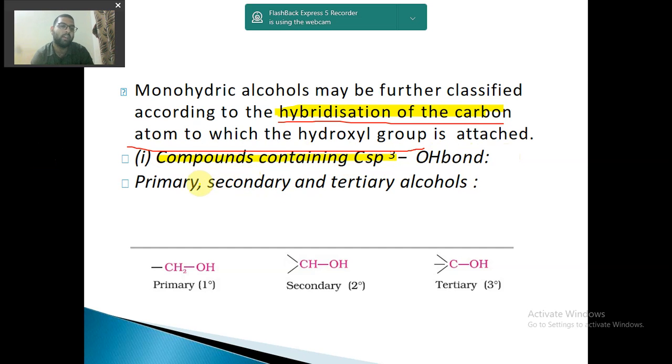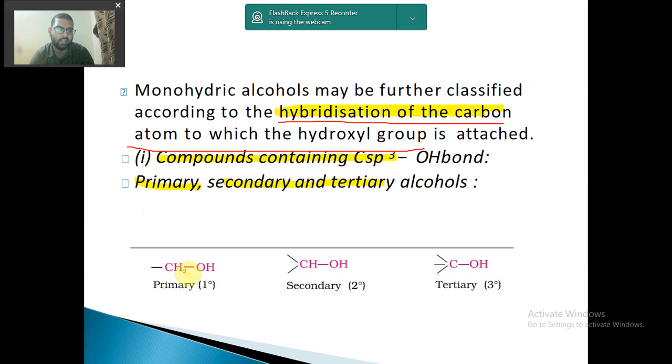What is primary? In primary, the carbon atom is attached to only one other carbon atom, the rest being hydrogen. In secondary, this carbon atom is attached to two other carbon atoms. In tertiary, this carbon atom is attached to three other carbon atoms. So this is the concept of primary, secondary and tertiary carbon atoms. Now compounds containing sp3.